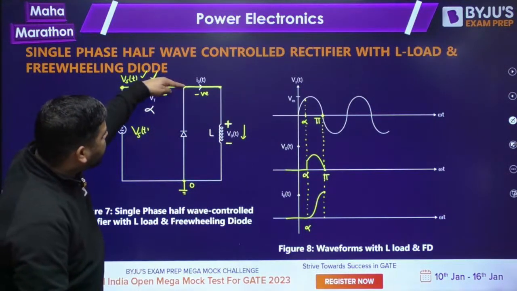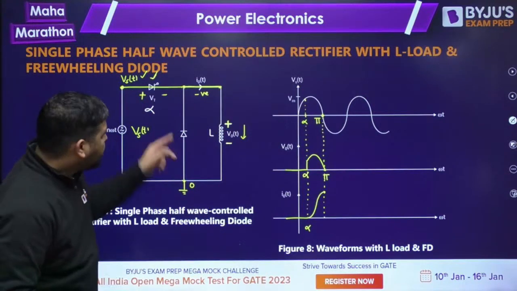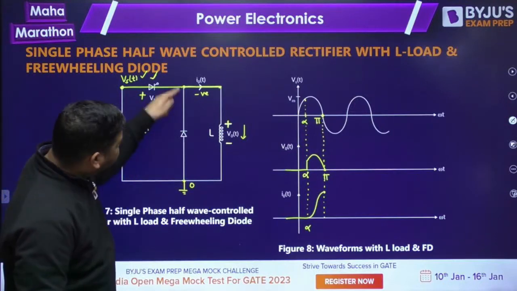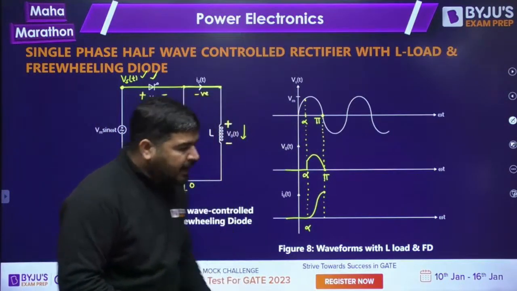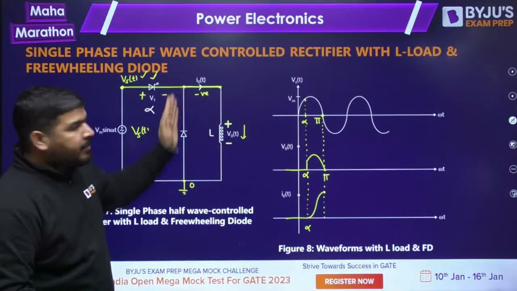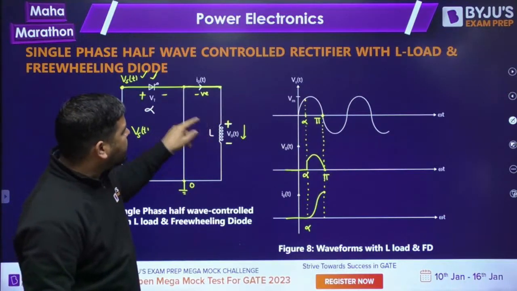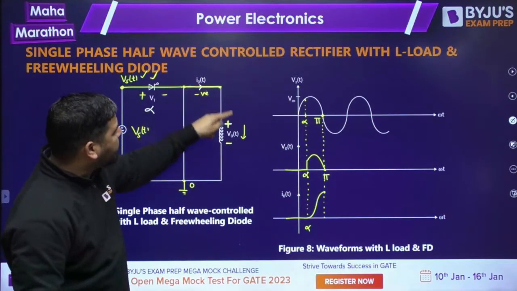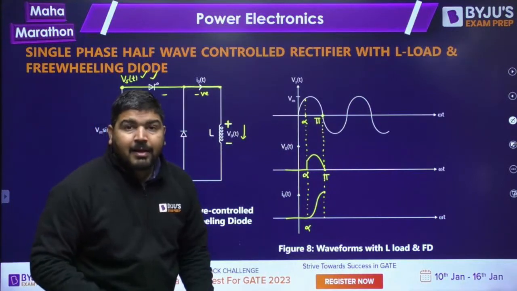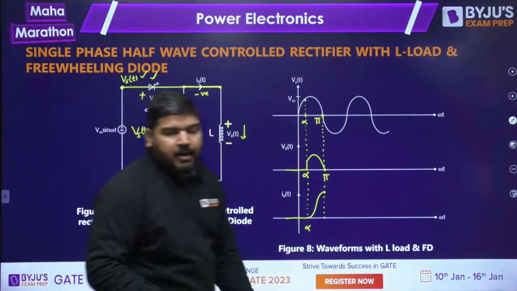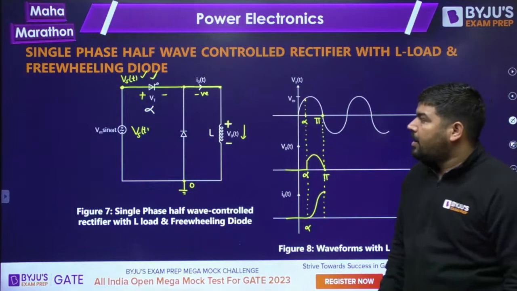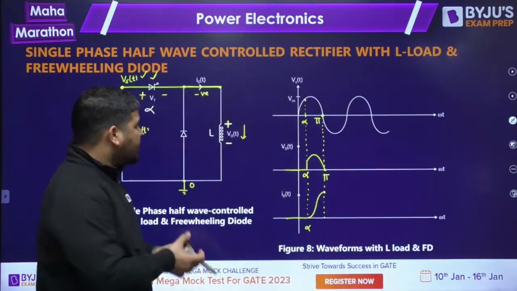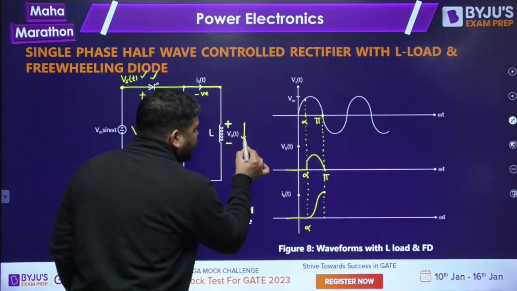Now tell me, if this side is negative and this side is 0, then this diode will get forward biased. If the diode gets forward biased, the voltage across the inductor will become 0 and the entire current will flow through this. Is it fine? That's why I am telling you that the freewheeling diode will conduct and the thyristor will turn off, because the inductor current needs a path.